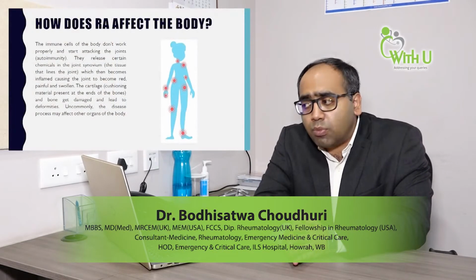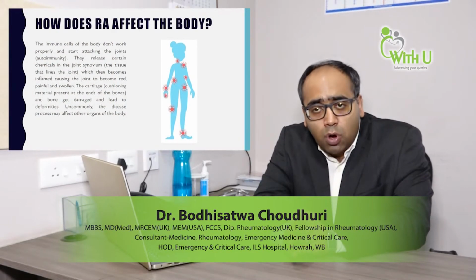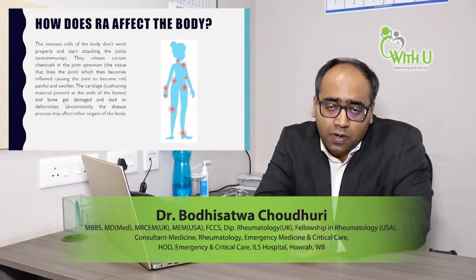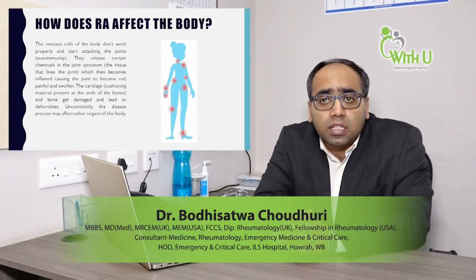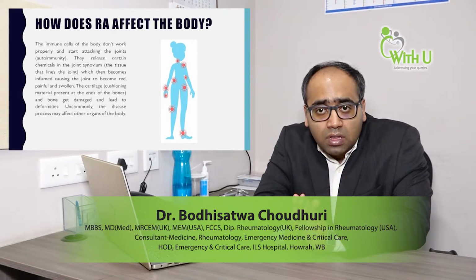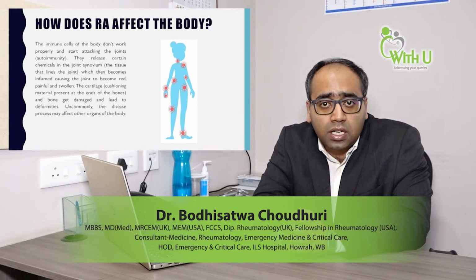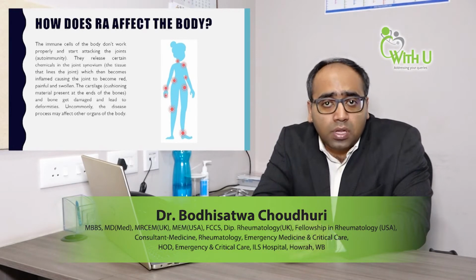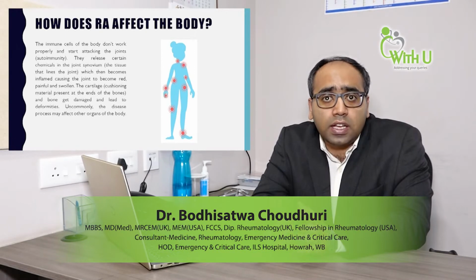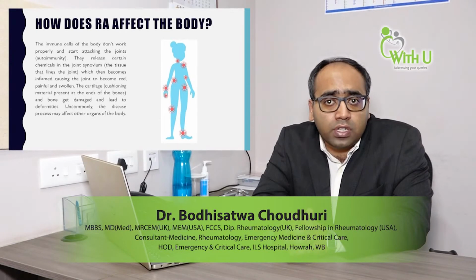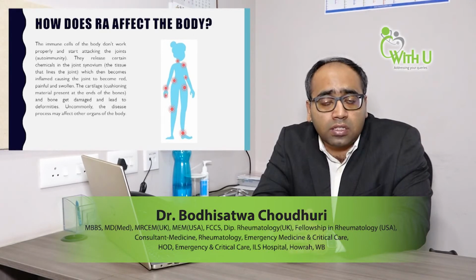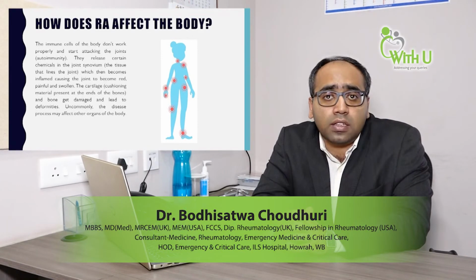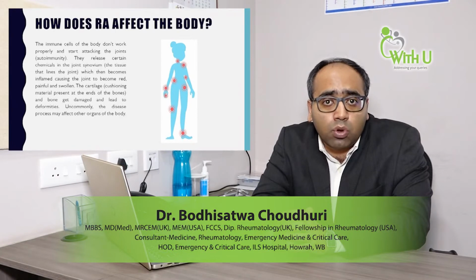How does RA affect our body? Now, the immune cells of the body do not work properly in a patient with RA. As we discussed, they start attacking the normal cells, which are the cartilage tissues in the joint. Now, as the synovium of the cartilage gets inflamed, it slowly gets sloughed off, exposing the underlying cartilage. And gradually over time, with friction and inflammation, the cartilage gets destroyed as well, causing significant pain and swelling of that joint, and in the long run, exposes the bone, causing bony deformities.